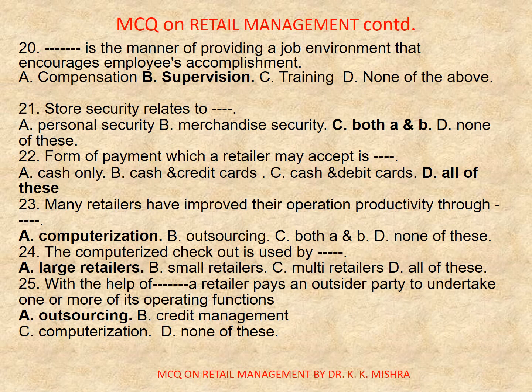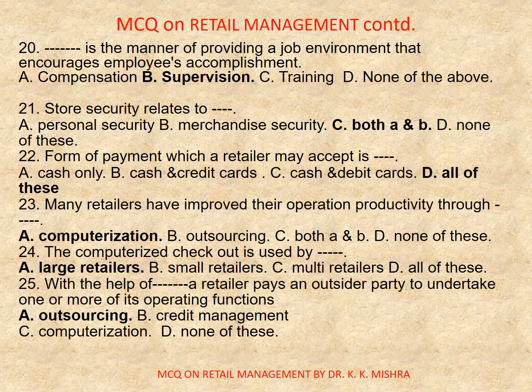Question number 22. Form of payment which a retailer may accept is dash. A. Cash only, B. Cash and credit cards, C. Cash and debit cards, D. All of these. Correct option is D. All of these. 23. Many retailers have improved their operation productivity through dash. A. Computerization, B. Outsourcing, C. Both A and B, D. None of these. Correct option is A. Computerization.